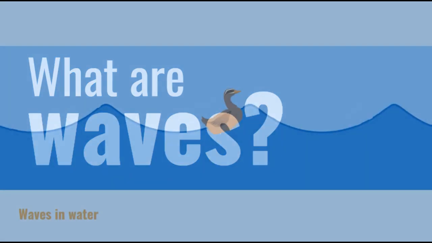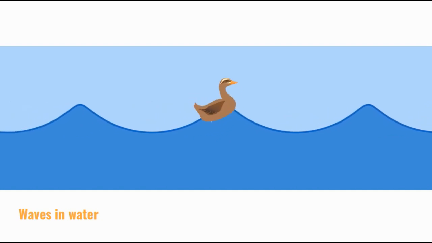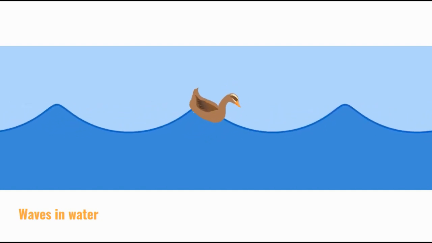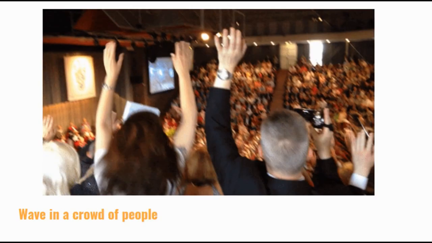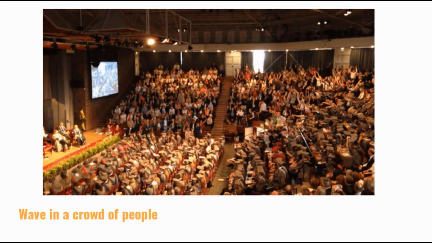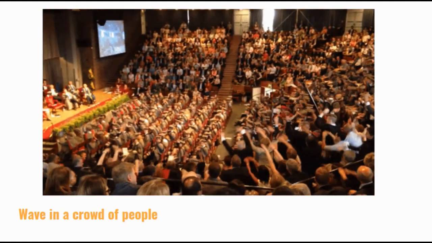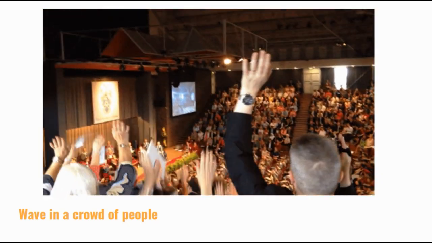What are waves? Well, waves are a way that energy can be transferred or moved from place to place. And you're probably quite familiar with some types of waves already. The first thing you probably think of is waves in water, whether that's in the ocean, a swimming pool, a bathtub, even a glass of water. If you've ever been in a big crowd at a sporting match in a stadium, you might have participated in a so-called Mexican wave like this one.